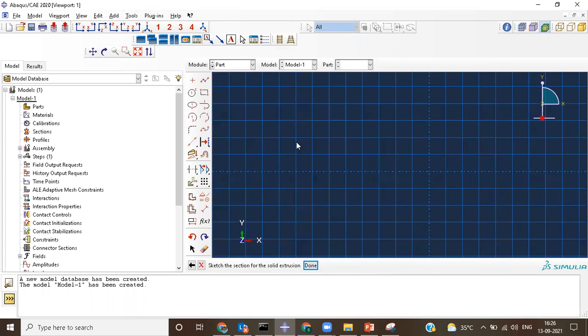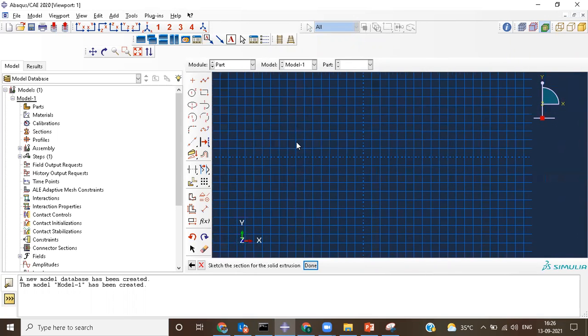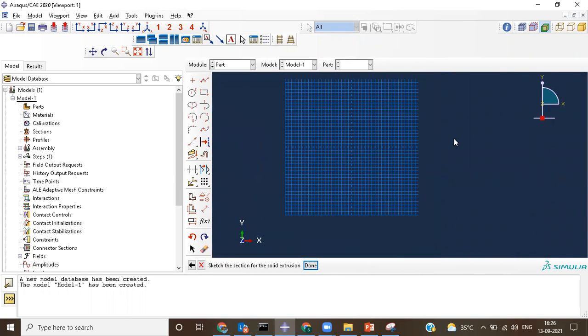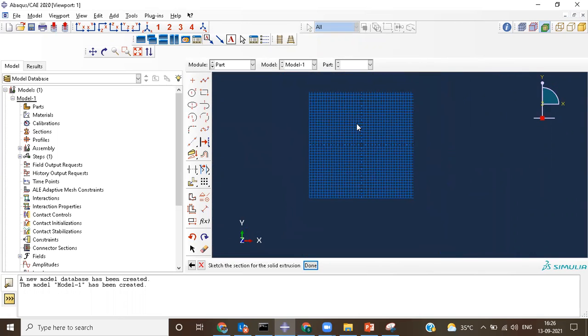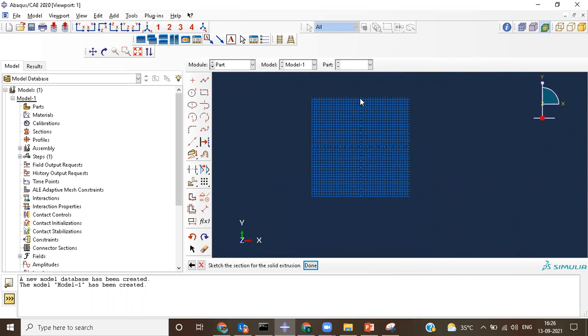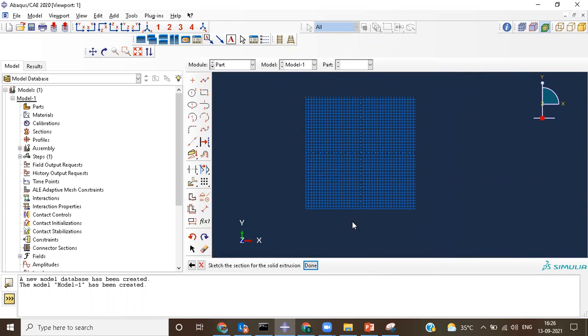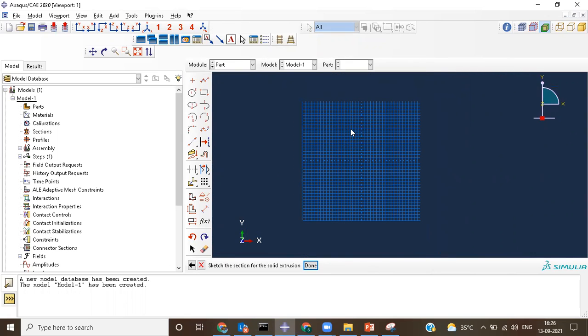To zoom in and zoom out, you just use your middle mouse button. This is what helps you zoom in and zoom out. The scroller key on your mouse, you can move it, scroll it, and automatically it will zoom in and zoom out.